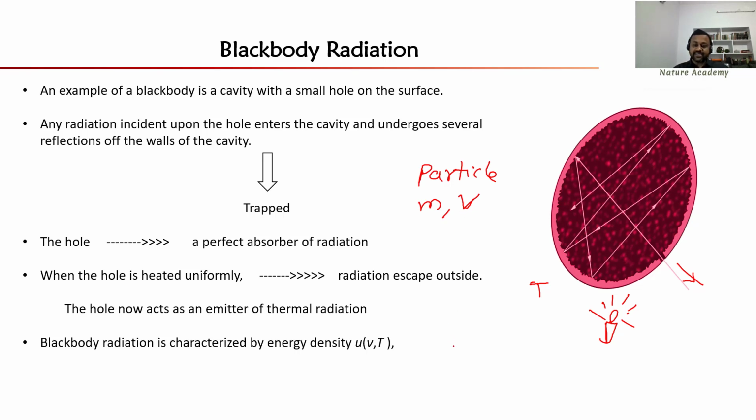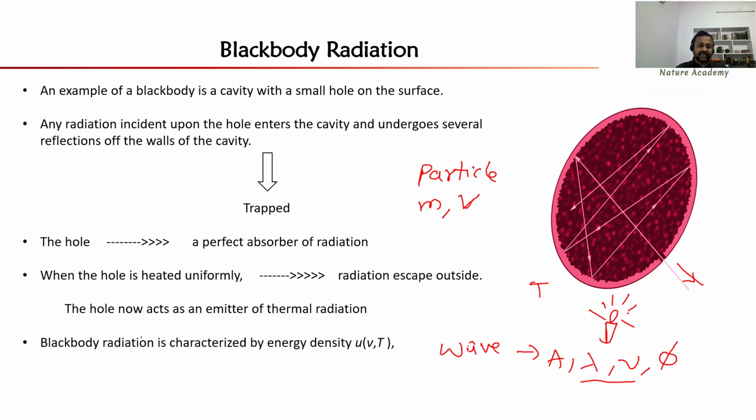And if you want to discuss a wave, then a wave is characterized by some properties like amplitude, wavelength, frequency or phase. Anyhow, the wavelength and frequency are related to each other. So at least parameters like amplitude and phase are required to describe a wave.